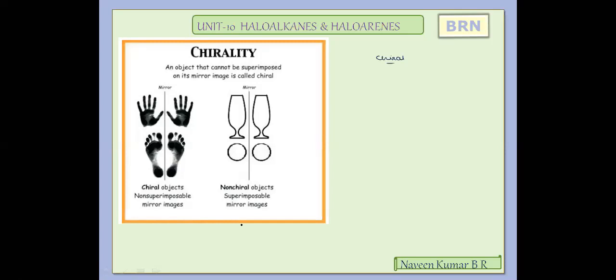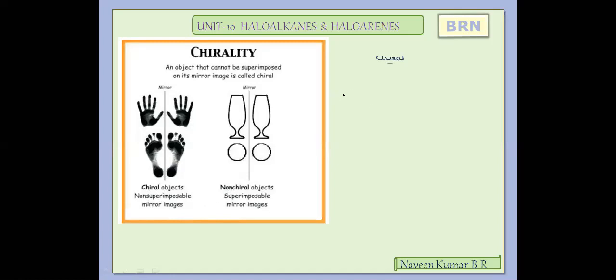Whereas on the right hand side of this picture, there are two spherical balls. If you superimpose them on one another, the images exactly superimpose. So this kind of images or objects are called non-chiral objects. Those that look the same but are non-superimposable on their mirror images are called chiral objects.